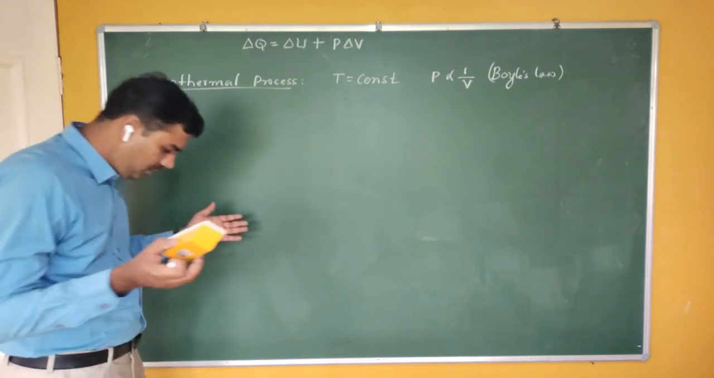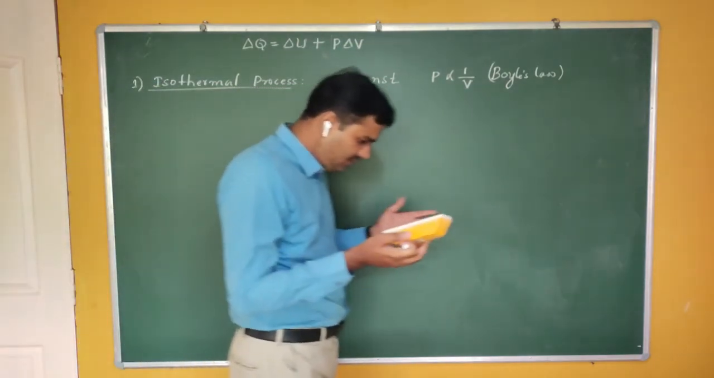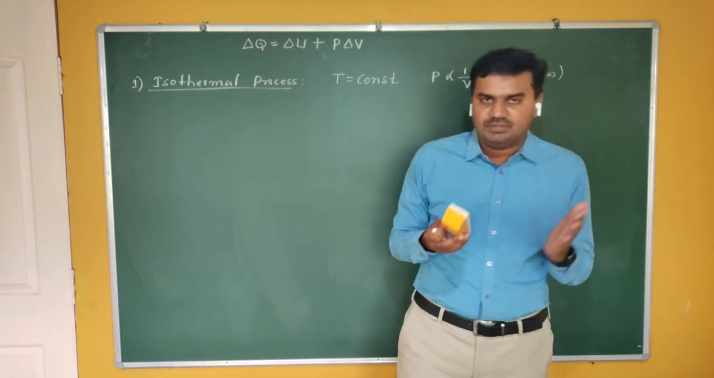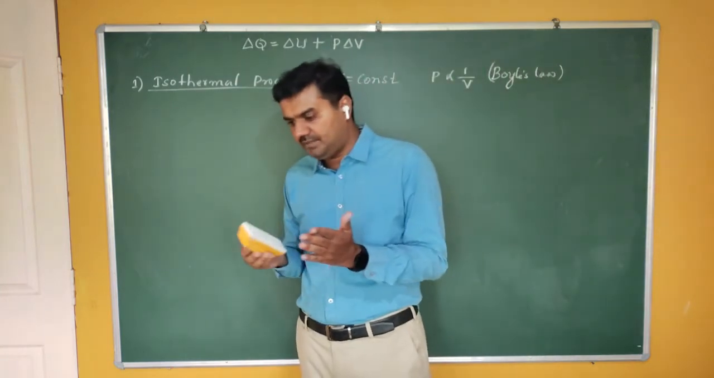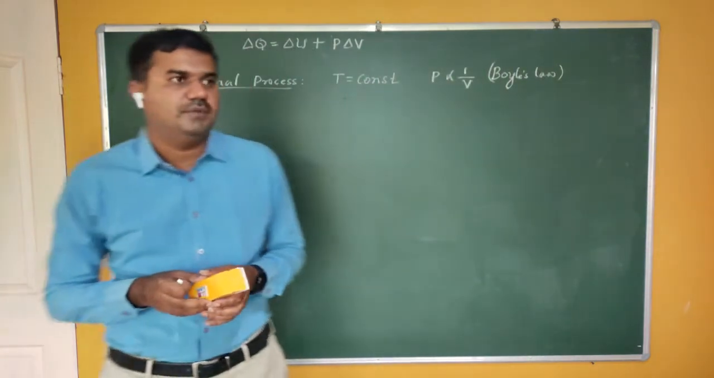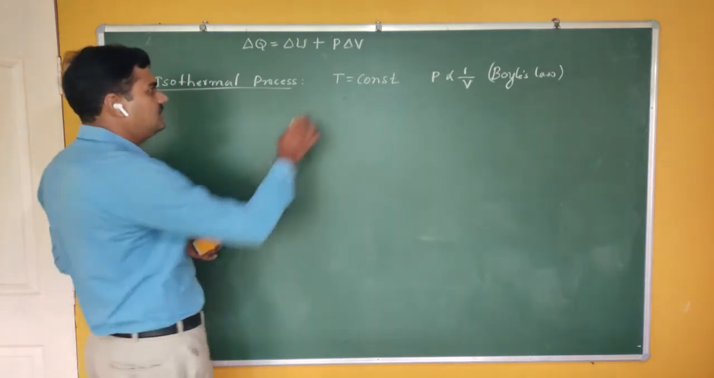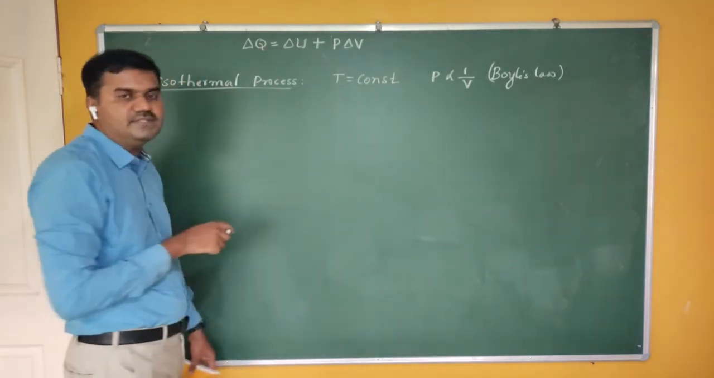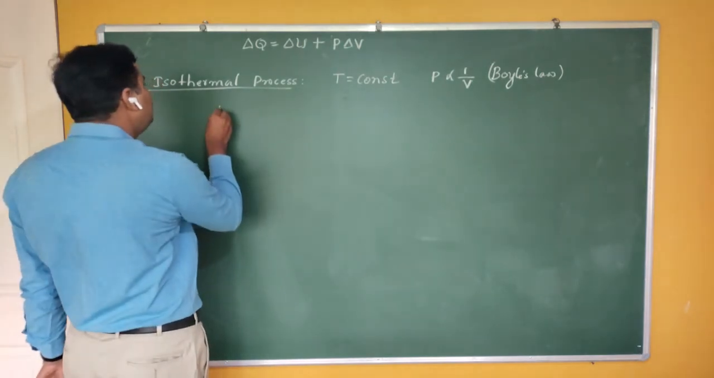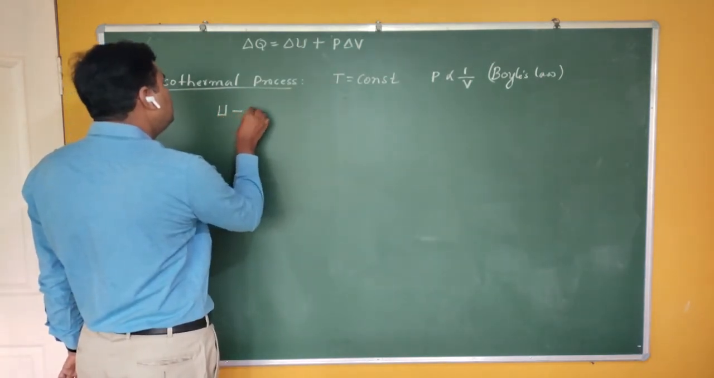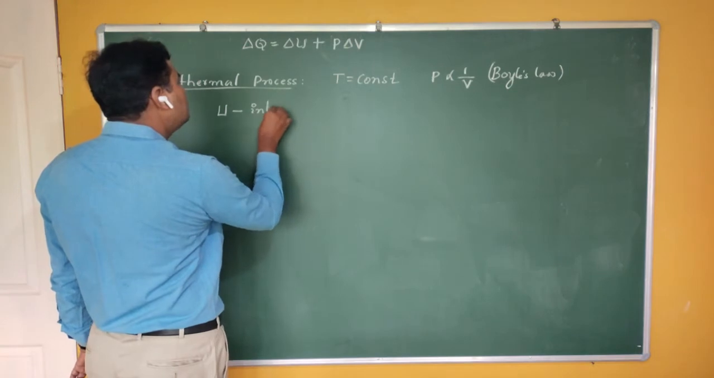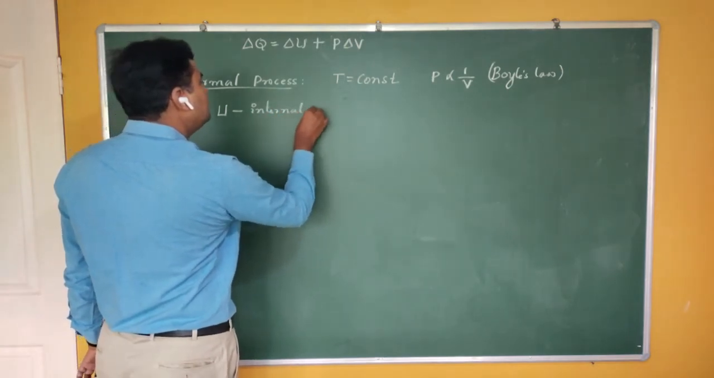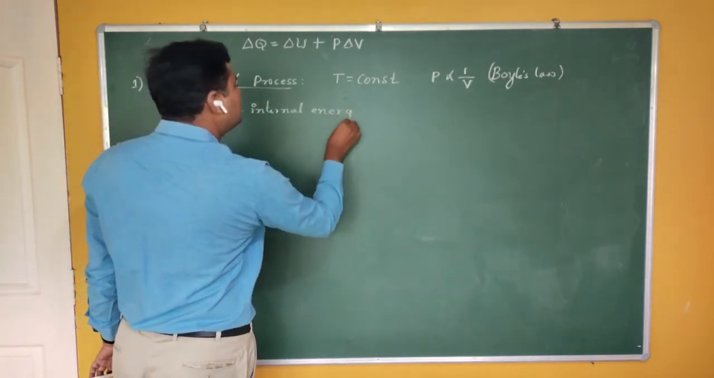Now see here. We are not discussing Boyle's law here. We are not taking the relation of P and V. We require the first law of thermodynamics equation for the isothermal process. In isothermal process, temperature is constant. Who is related to temperature? Now you can see that delta U. U is nothing but internal energy.